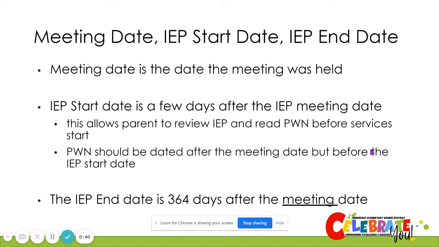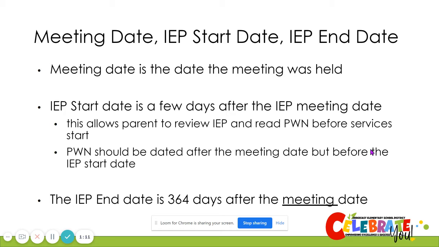It's important to note that you should also have a PWN that is dated after the meeting date and before the IEP start date. This shows that the parent has received the PWN before services have started so that they have time to disagree with anything that the team discussed. The PWN should be dated after the meeting date but before the services start on the IEP start date.